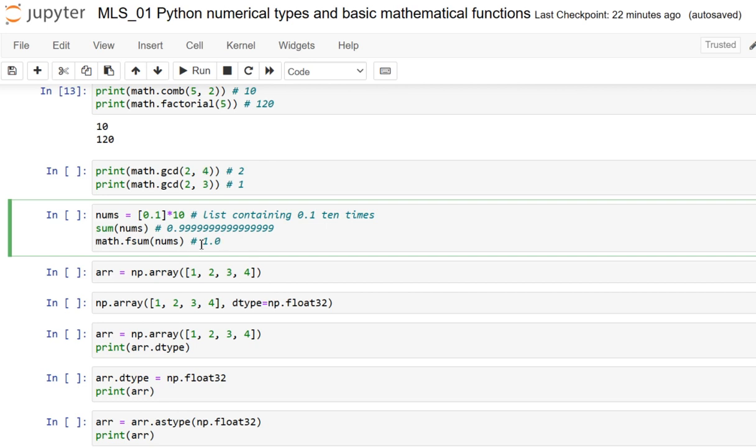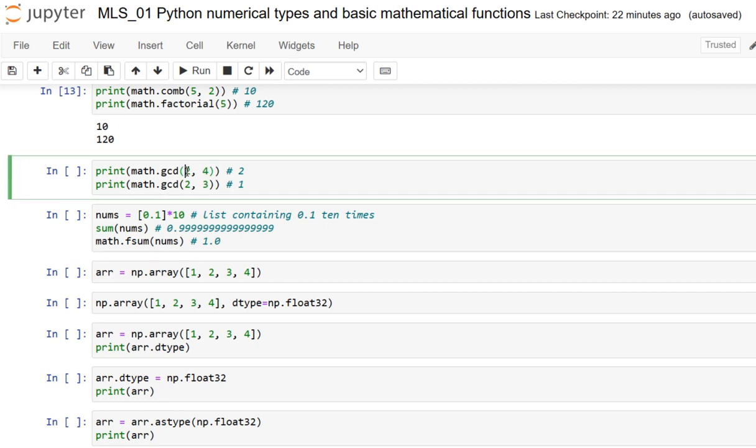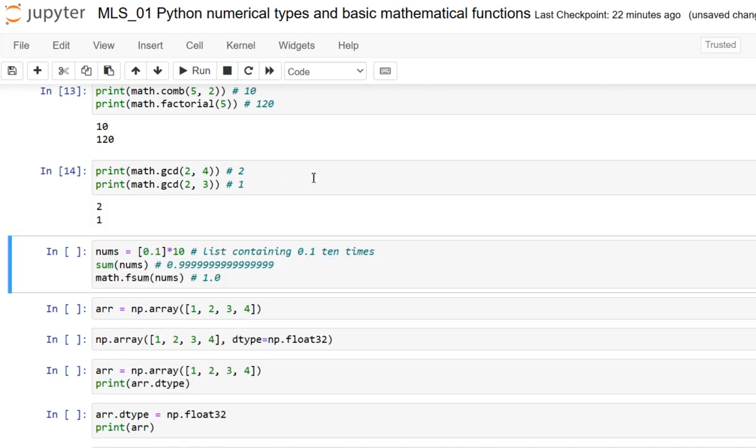Here, when we take 2 and 4, of course 2 is the divisor, and for 2 and 3, of course 1 is the largest integer that divides them. So let me just execute it. Of course you would all know about this basic functionality, we are just executing it under Python.